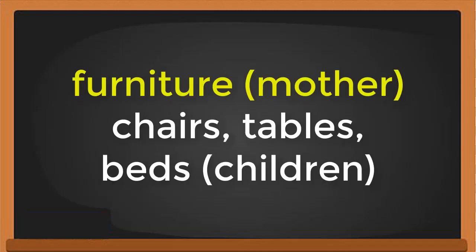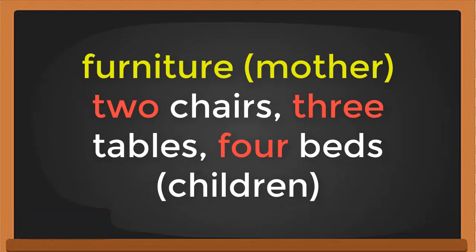And the children are chair, table, or bed. Okay? So we cannot count furniture like one furniture, two furniture, cannot, okay? But we can count chairs, tables, and beds. One chair, two chairs, something like that. So furniture is the mother of chair, table, and bed. The furniture itself is an uncountable noun, but chair, table, and bed are countable nouns.